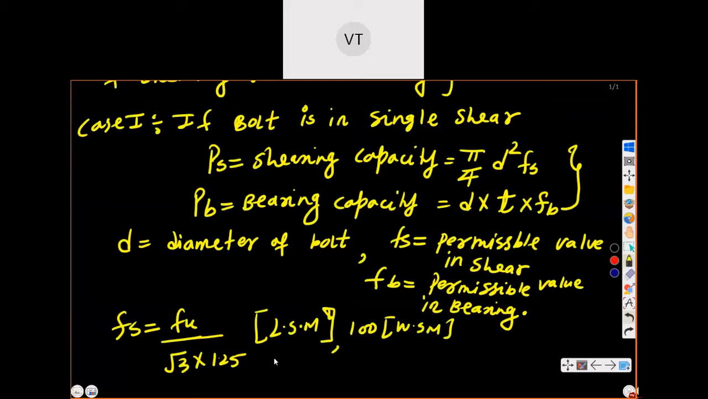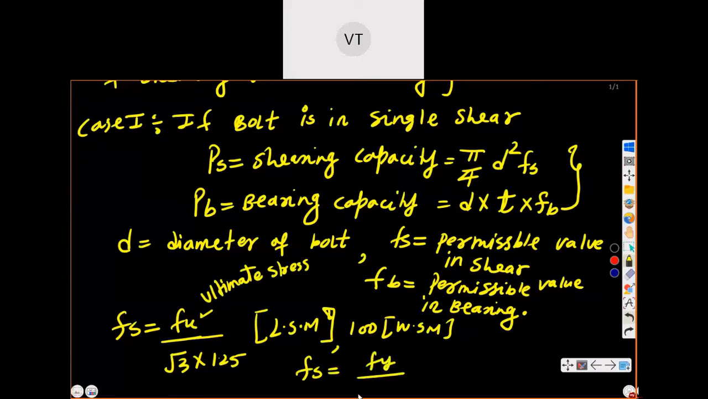And what is 1.25? 1.25 is a partial factor of safety. Whenever you are using Fu, that is the ultimate tensile stress, you are using the partial factor of safety 1.25. Just remember this. But whenever you are using Fs equal to Fy divided by, this is a very important concept, you will not see it anywhere.